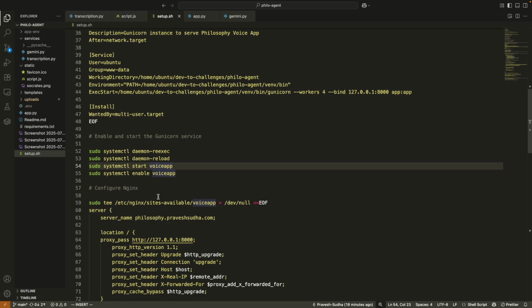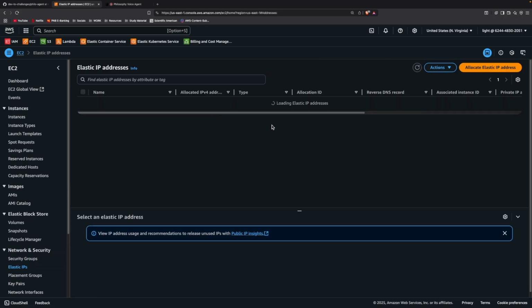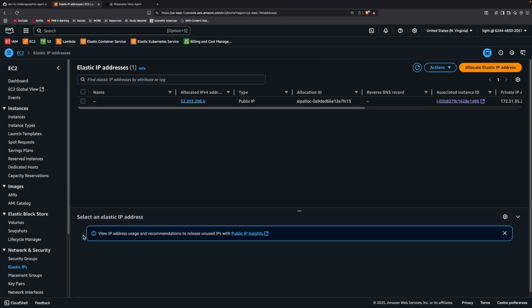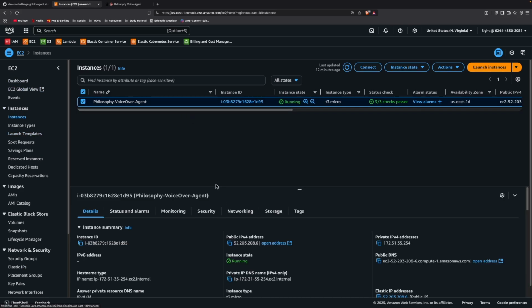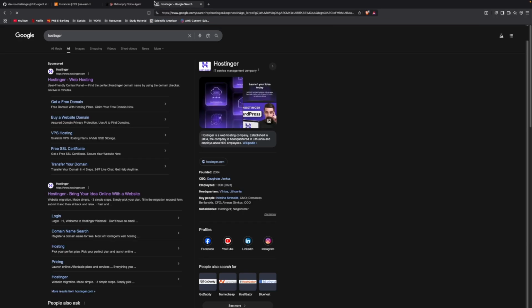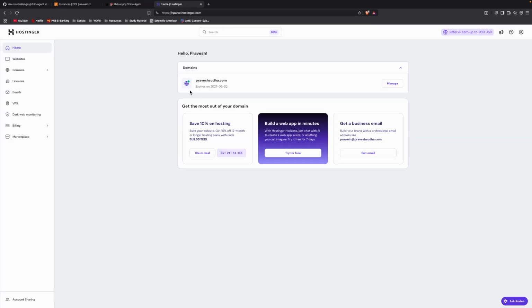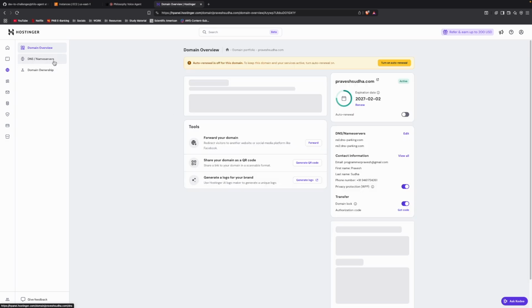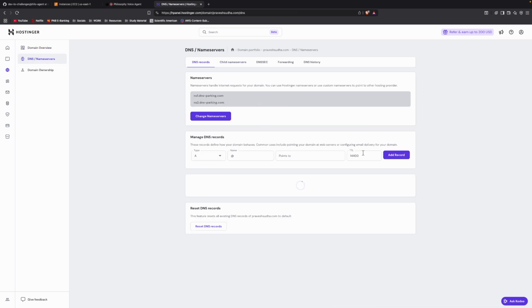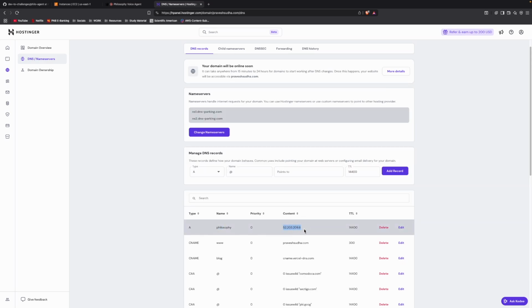So before doing that, I just go to my EC2 instance. Here I attach elastic IP to this instance. So you can see that. So this is the elastic IP, and I have attached this IP to my instance, and in my DNS I have added this as an A record. So let me show you that. So here we have the DNS, see here philosophy, and here we have provided the static IP.